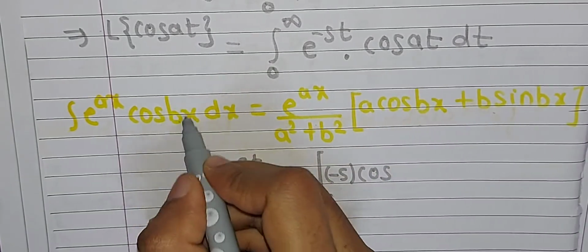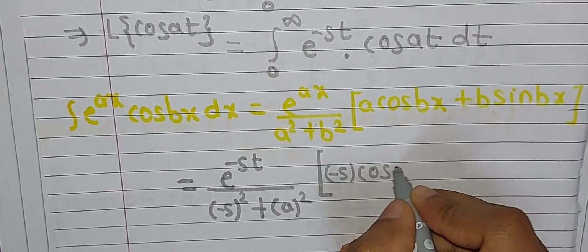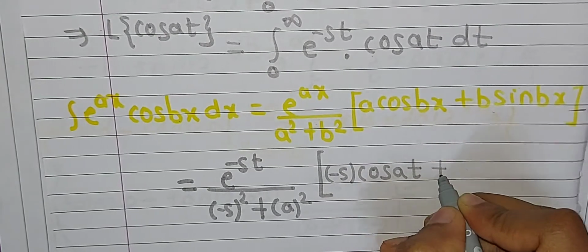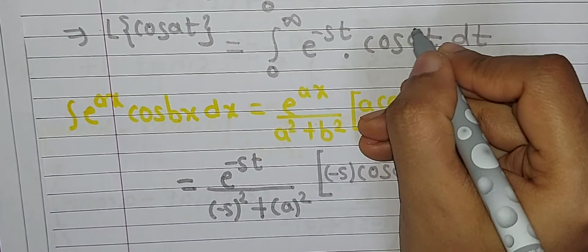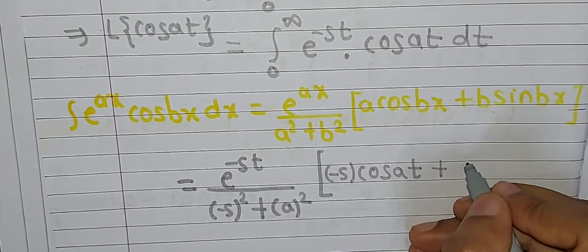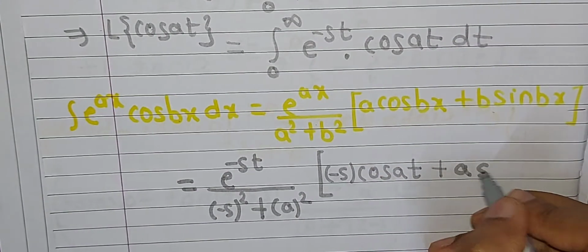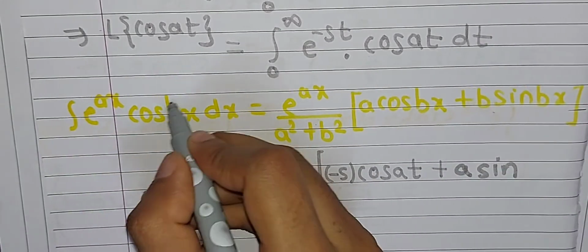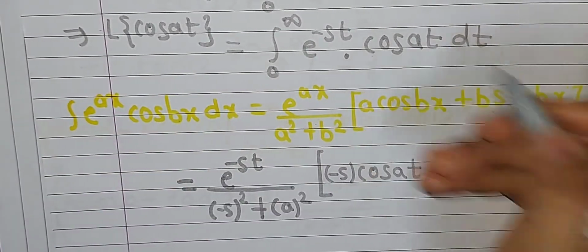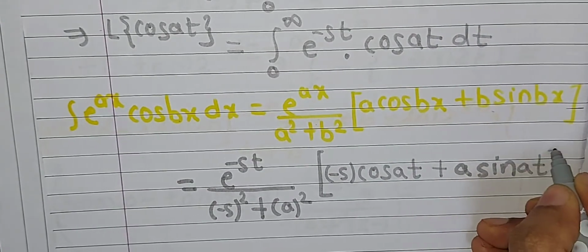b is nothing but the coefficient of cos. So the coefficient of cos is a into t, plus b. Here the coefficient of cos x is how much? a. So a into sin at as it is, and b is nothing but the coefficient of cos, here a into this t.